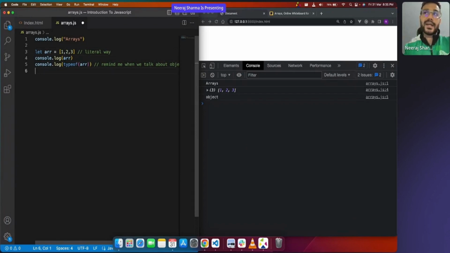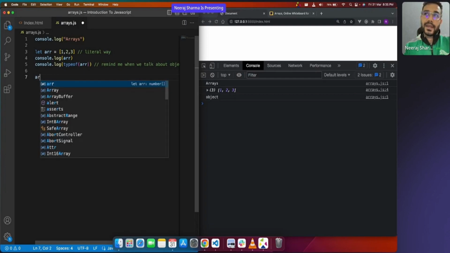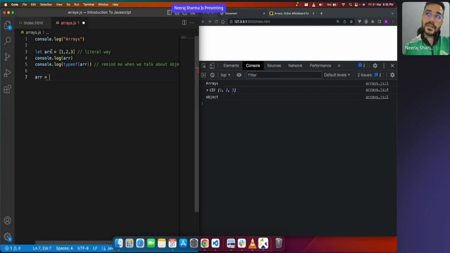Correct? There is another way that you could create an array. I could say ARR equals to, now see, this is the same variable I am using here, right? Because it is let, I can change the variable again and again. If it would be const, I cannot do it. Correct? With const, I cannot change the variable again. However, if it is a let or var keyword, I can change the array again and again.